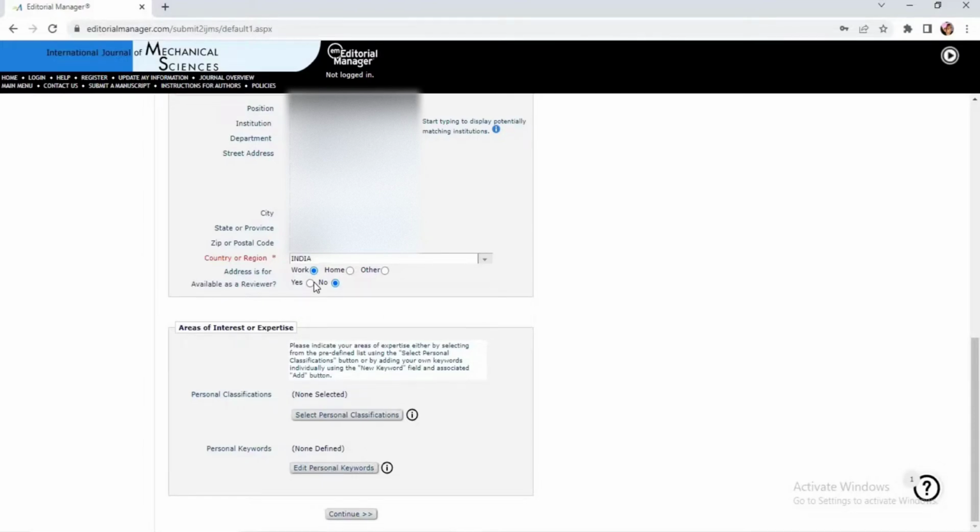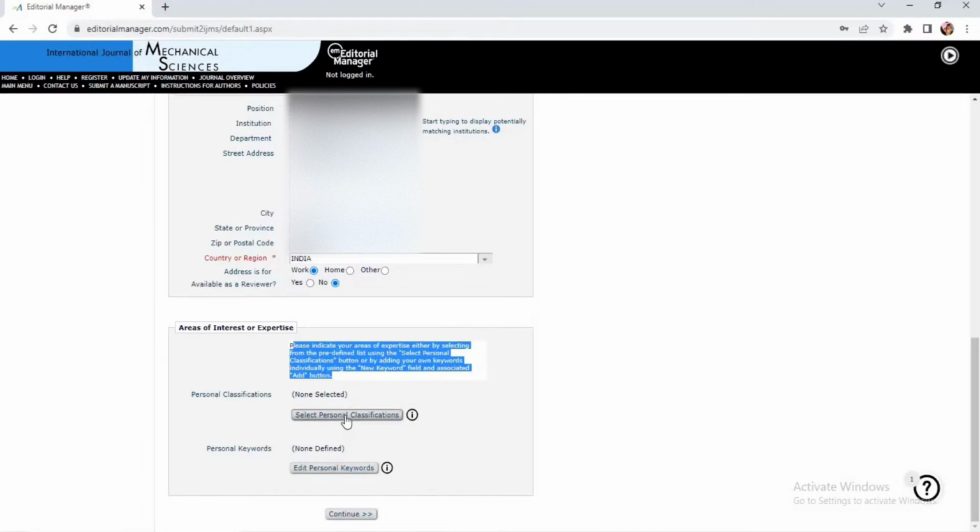What happens if you select it as yes? In the next thing, you are supposed to give the area of expertise. Clear? So for time being, I'll just take it as no. Next is area of interest or expertise. So what does the heading say here? Please indicate your areas of expertise by selecting from the predefined list using the select personal classifications button or by adding your own keywords individually using the new keyword field and associated add button.